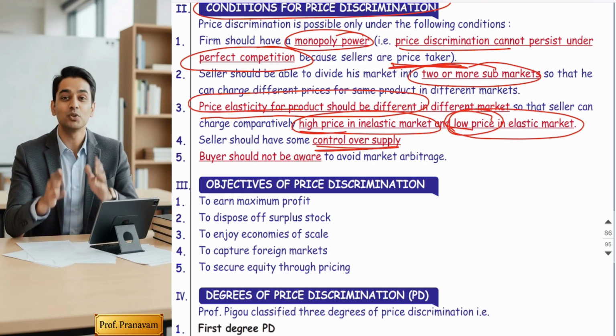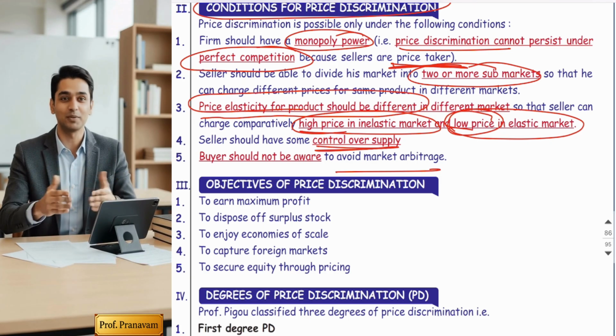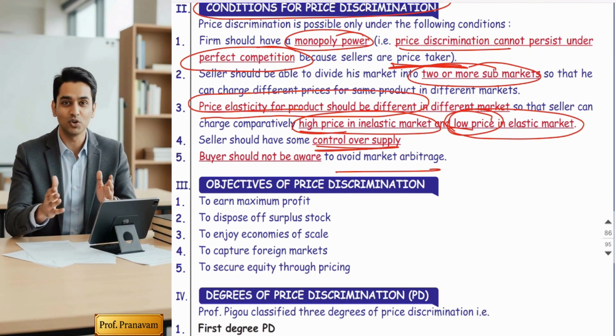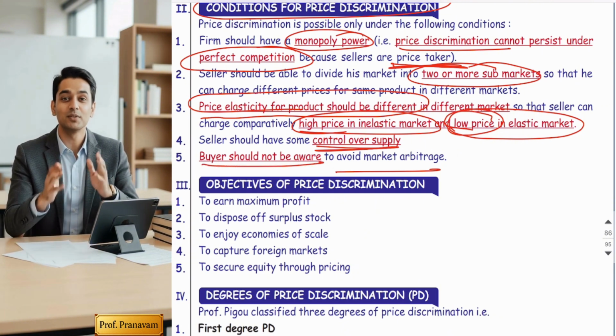And the last condition is that there should not be arbitrage. Arbitrage means buyers can resell from one market to another. Buyers should not be aware of this discrimination.